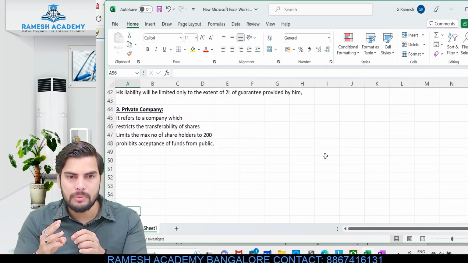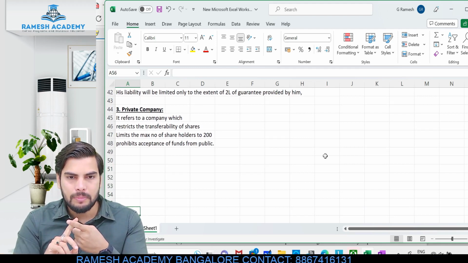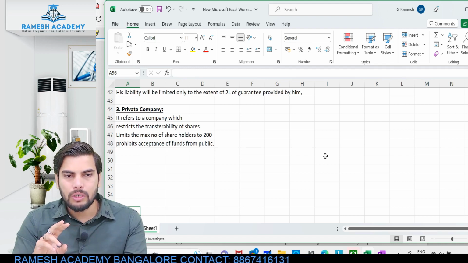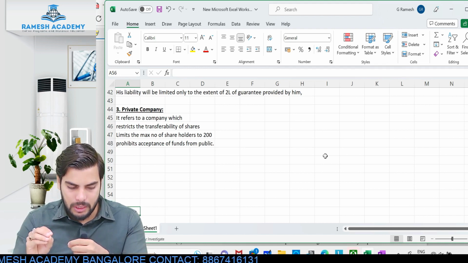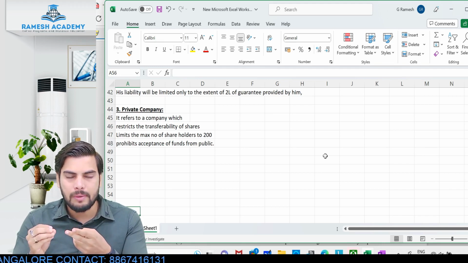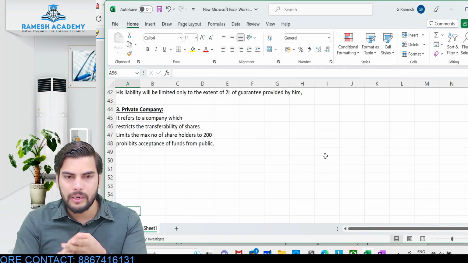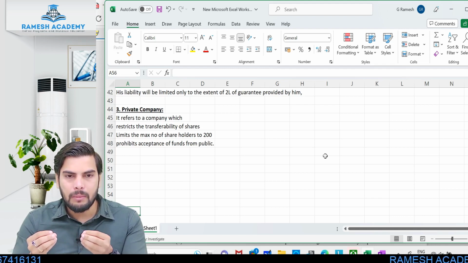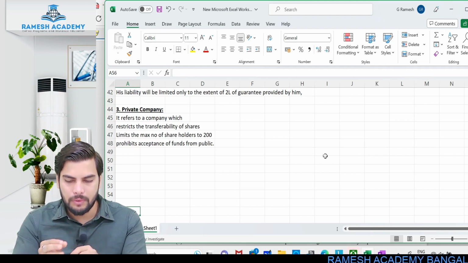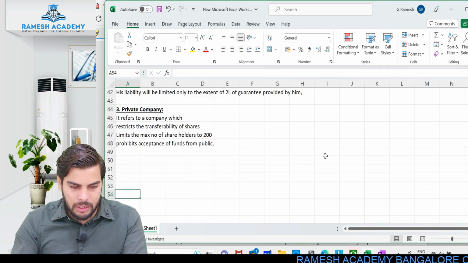Three restrictions basically. First restriction is with respect to what? It restricts the transferability of the shares. The shareholders of a private limited company cannot freely transfer their shares. So restriction number 1. Second thing is, it limits the maximum number of members to 200. So the maximum number of members cannot be beyond 200 when it comes to a private limited company. The third prohibition is with respect to raising of funds from the public. Can a private limited company raise the funds from the public? The answer would be no. A private limited company cannot raise the funds from the public. So these are the 3 restrictions.